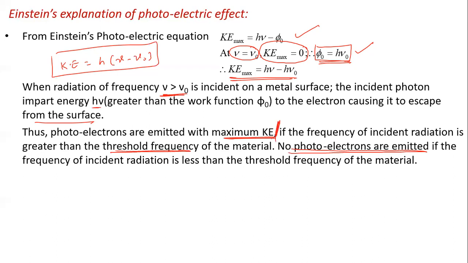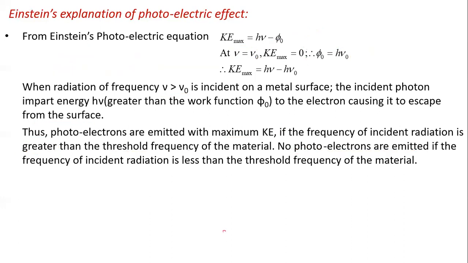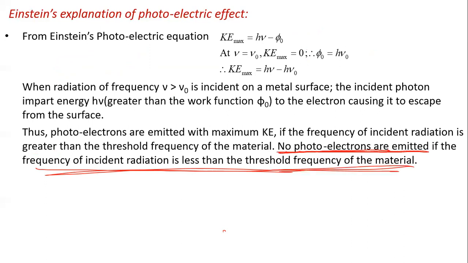Here, when frequency is less than threshold frequency, we get kinetic energy equal to h mu minus h mu 0, which is negative. Negative kinetic energy means no photoelectric emission.